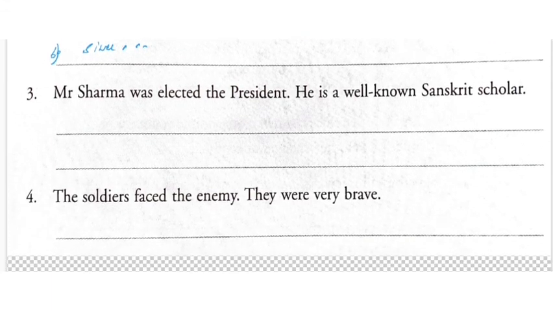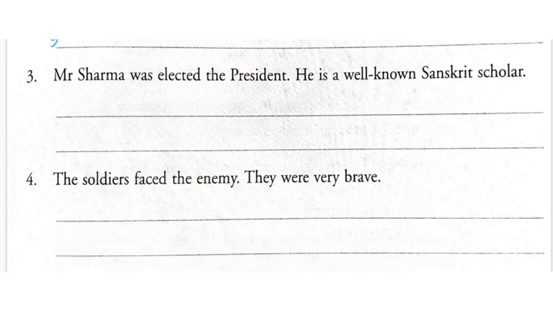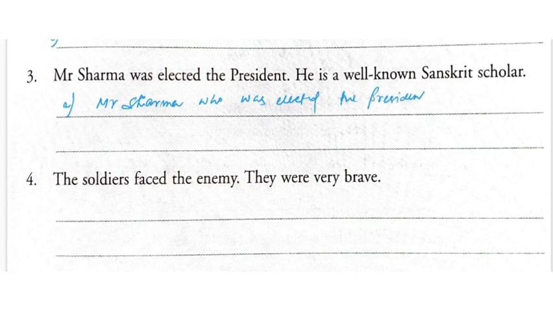Next, Mr. Sharma was elected the president. He is a well-known Sanskrit scholar. Mr. Sharma, who was elected the president, is a well-known Sanskrit scholar.